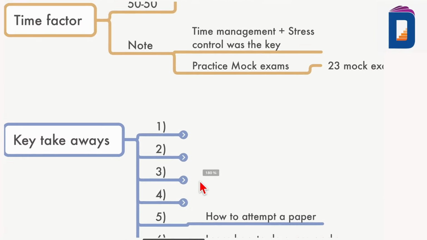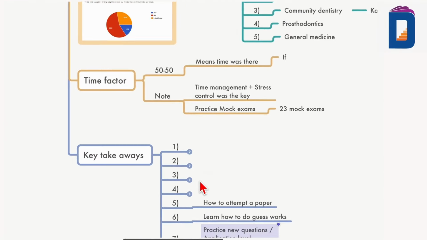So my advice to you all, take it seriously. Many students have this big misconception that I'll prepare in the last 6 months. Those days are gone, I think. If this pattern continues, your concepts have to be crystal clear. This year and last year, both years, what we have seen is that this pattern is continuing. So it means you have to take it seriously now. Learn your concepts. Your concepts have to be clear.